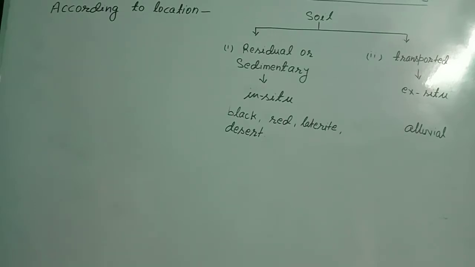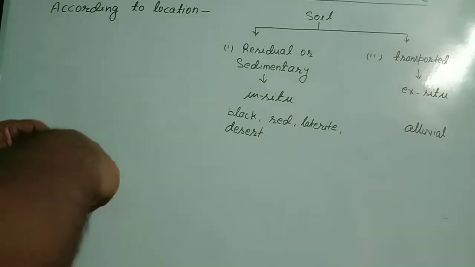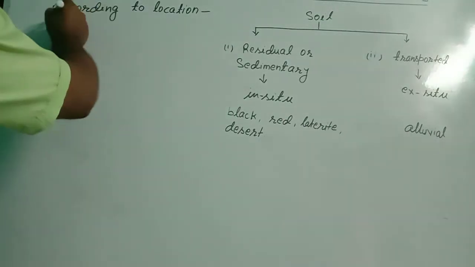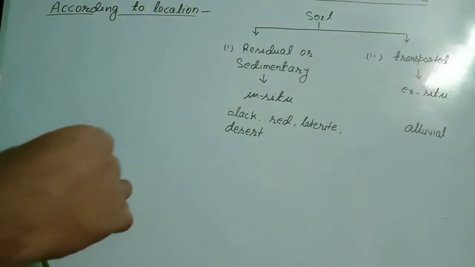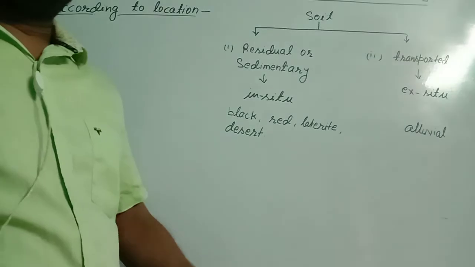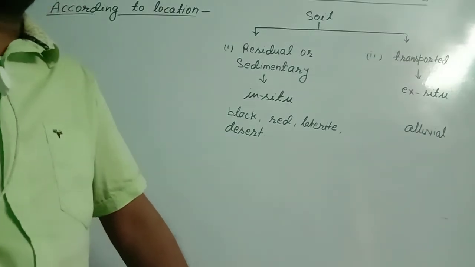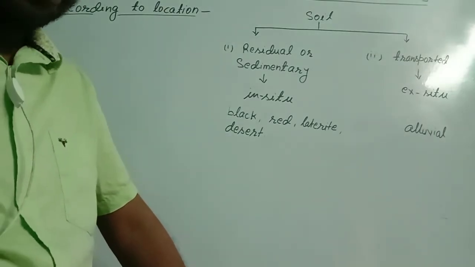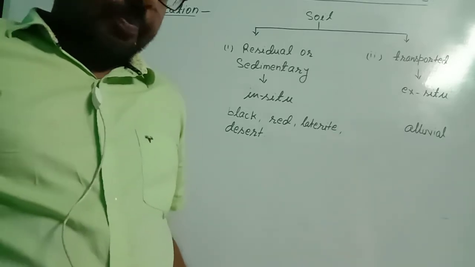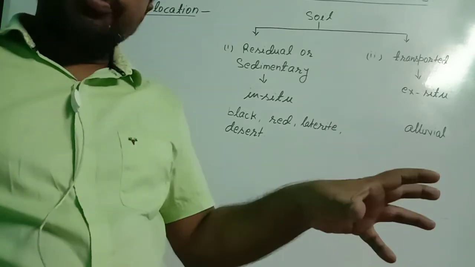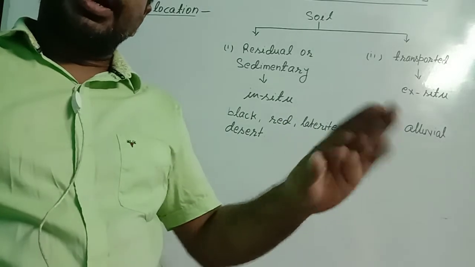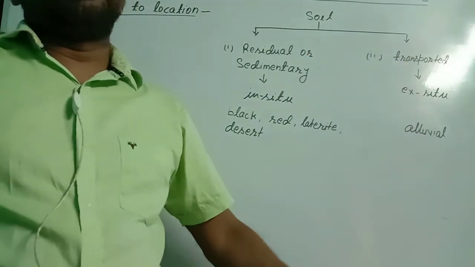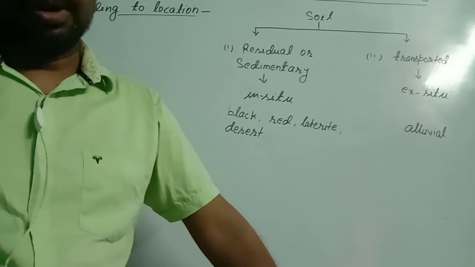Now we see classification of soil according to location. First I want to explain what the location of the soil is. Soil is formed in different types of places. First, the place where rock is present and that rock is broken at its own place by the forces of nature.